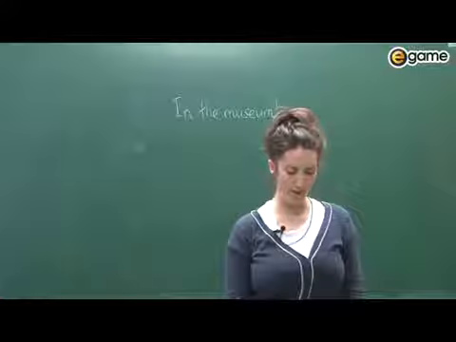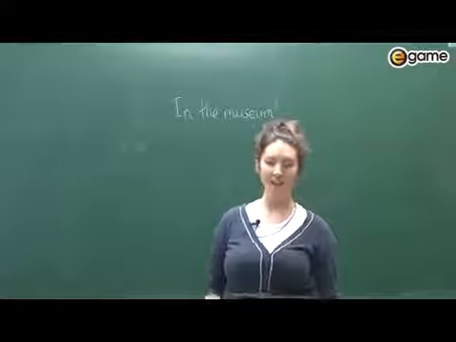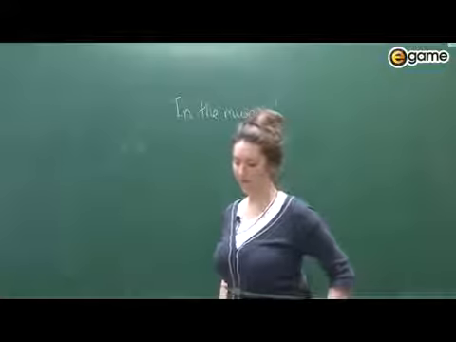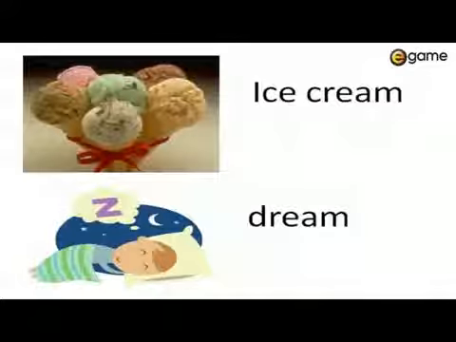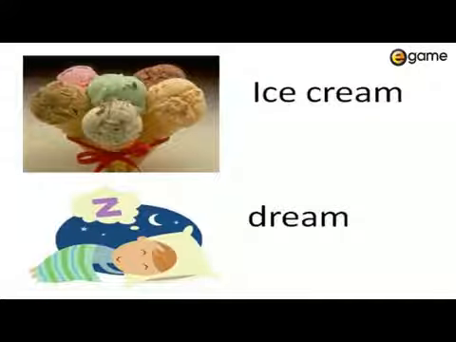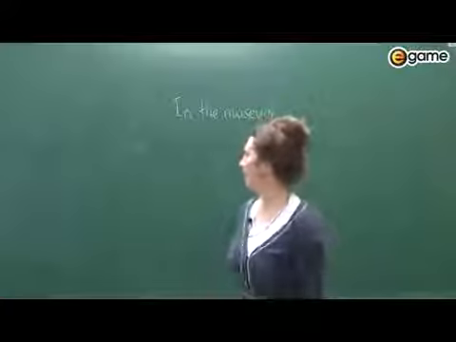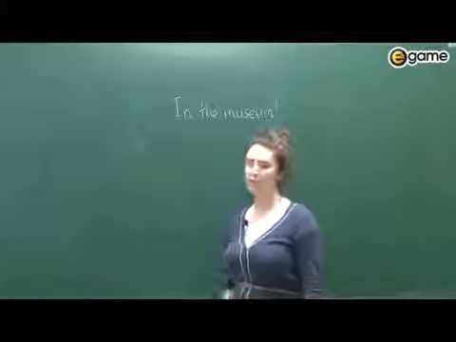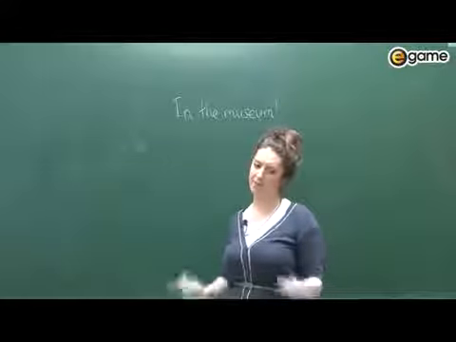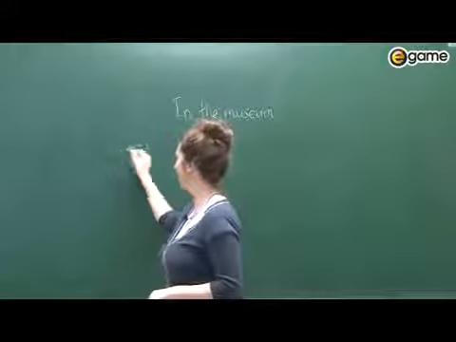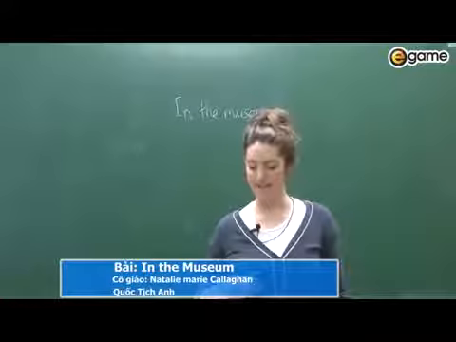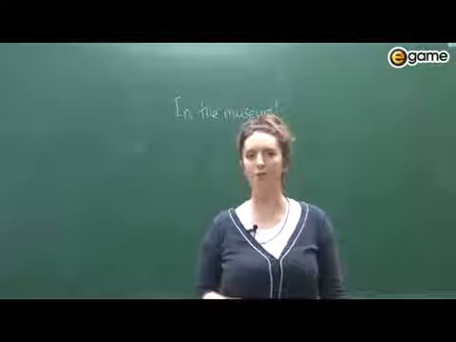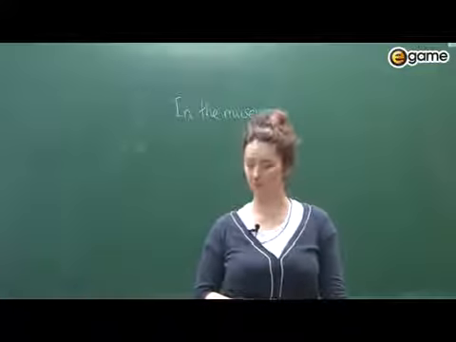Let's see some words. We've got ice cream. So in the cream, ice cream. And dream. So ice cream, dream. So we can say, usually with 2 vowels together they come in the middle of the word. So cream, dream, E-A makes an E sound, but we usually put it in the middle.